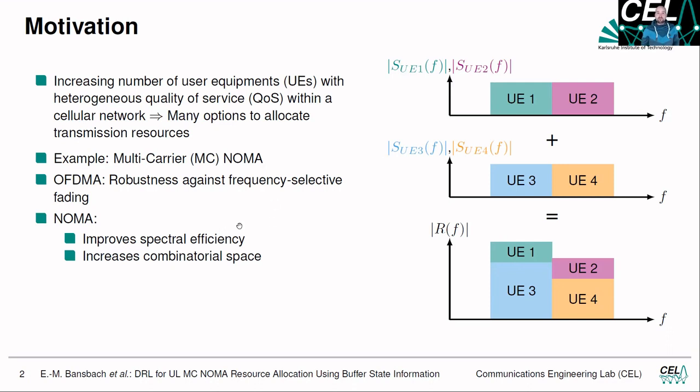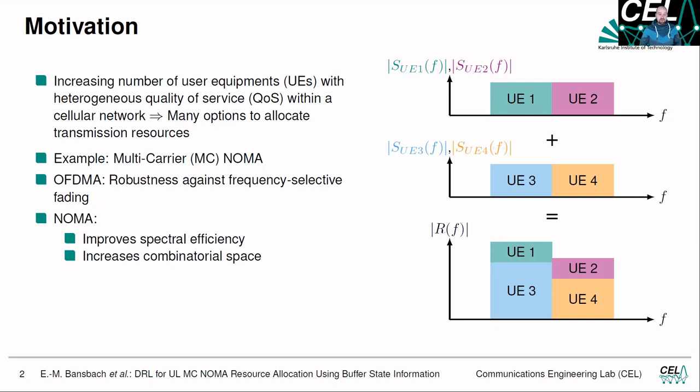And additionally, we can use non-orthogonal multiple access, which improves the spectral efficiency. Instead of just placing one user equipment on a certain frequency resource, here for example user equipment 1, we can add another one, user equipment 3. We just need to ensure that we can somehow distinguish them at the receiver side. For example, if we ensure that user equipment 3 has a much higher receive power than the signal of user equipment 1, we can distinguish them. Having this, we can improve the spectral efficiency.